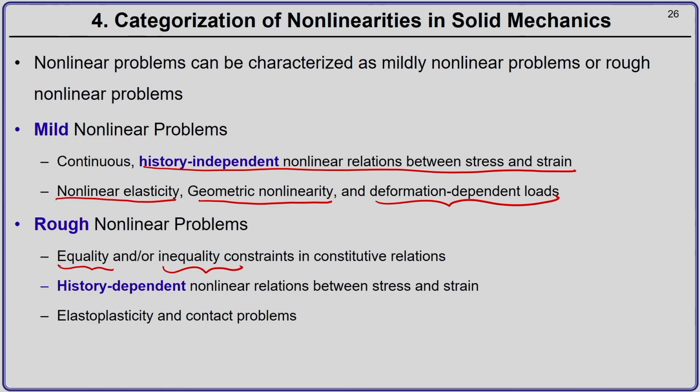Here it just suffices to know that for roughly nonlinear problem you will have either equality or inequality constraints coming into the picture. On top of that, you may have history dependent nonlinear relation between stresses and strain. History dependent means, for example, plasticity. In plasticity problems you have the relation between stress and strain which not only depends on the current state, but also on the history of deformation. So, elastoplasticity problems and contact problems are classified into the roughly nonlinear problem.